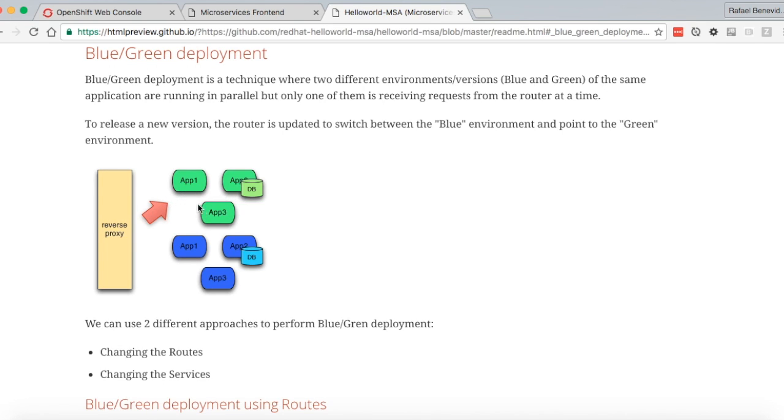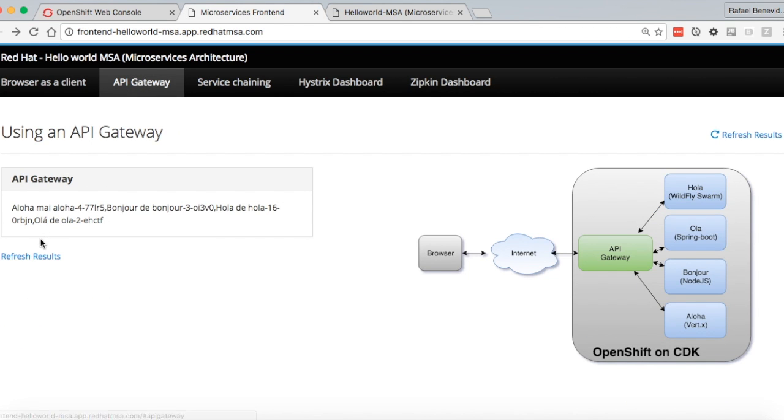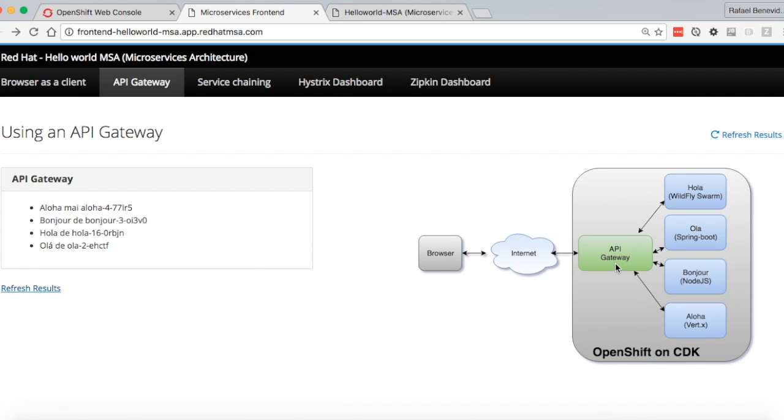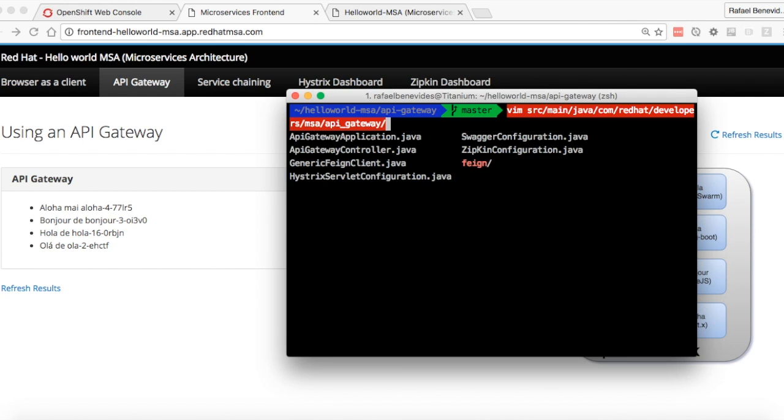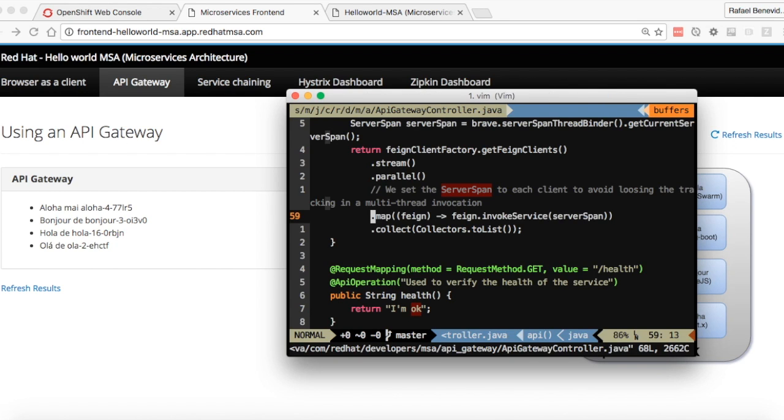And to switch from one version to another, you basically switch the proxy from the version green to the version blue and vice versa. To demo that, I will use the API gateway. So once I change the API gateway, the response for all the other microservices will be changed also. So let's modify the API gateway. The API gateway is a Java application built using Spring. So we will change the response to say that all of them will have the version 2.